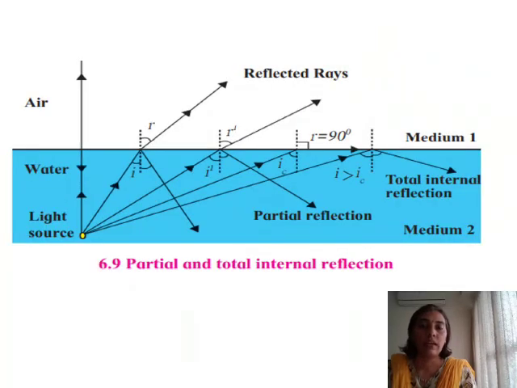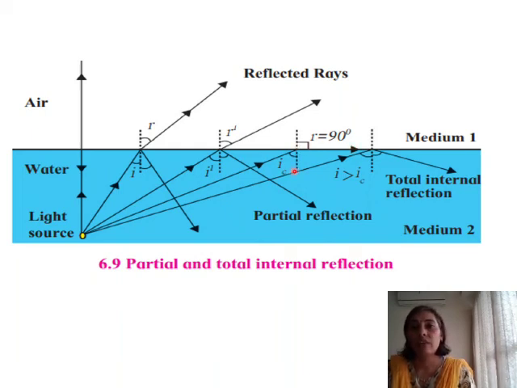Let us take up an example of this. If we have glass as our denser medium and air as rarer medium, in that case, we find that the critical angle value is 42 degrees. Means if the ray of light is traveling from glass to air, in that case, if the angle of incidence is 42 degrees, we will find that the angle of refraction becomes 90 degrees.